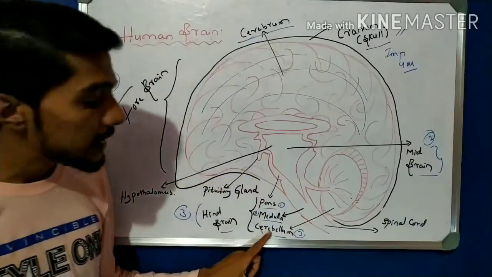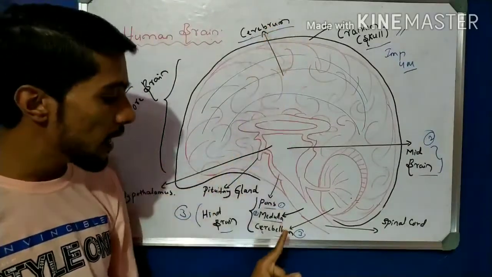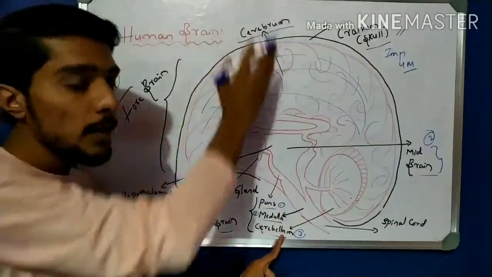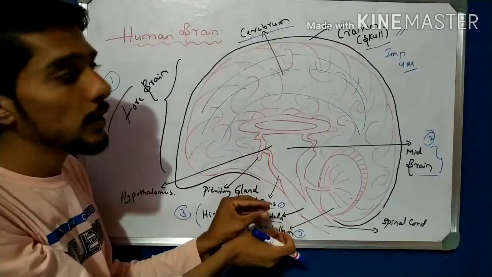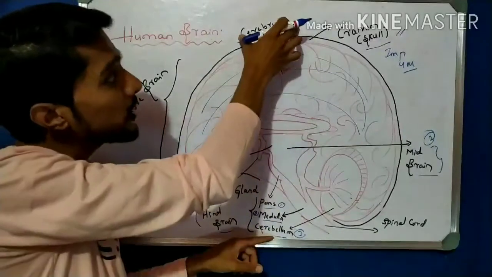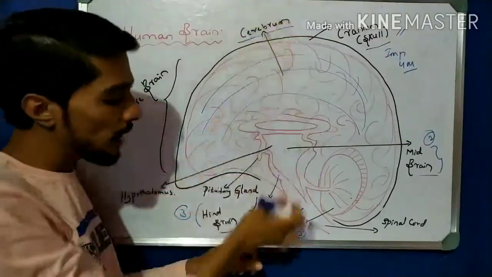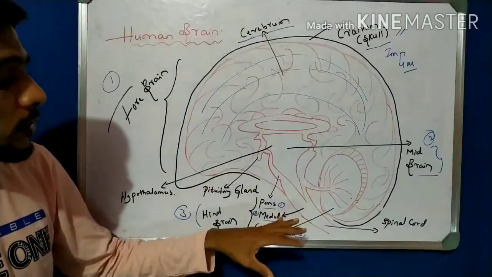So here it is cerebrum, ending in R-U-M, and cerebellum, ending in L-U-M. Rum is on top, lum is on the bottom. So you must not confuse them. Most students get confused here. You take cerebellum and write cerebellum here? No. First is the cerebrum, rum is the top, lum is at the bottom. So this is about the parts of the human brain.